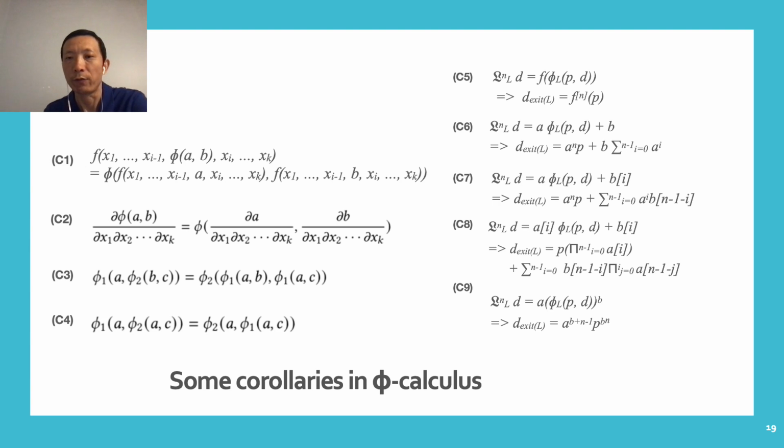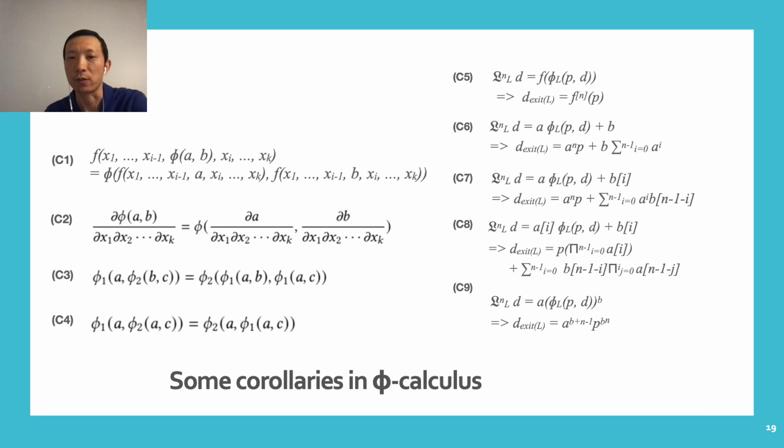From these fundamental formulae, we can derive these useful corollaries. For instance, C2 is from the distributive formula. It says that the differentiation of a phi function can be computed by differentiating each of the arguments of the phi function. C5 to C9 are derived from the loop formulae. They are useful for removing the loop notations from a symbolic expression.